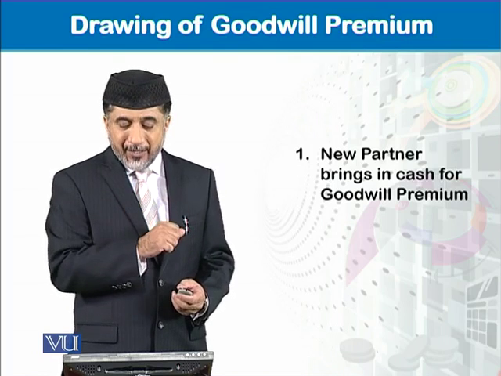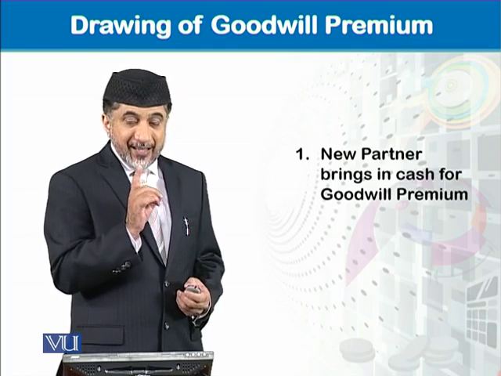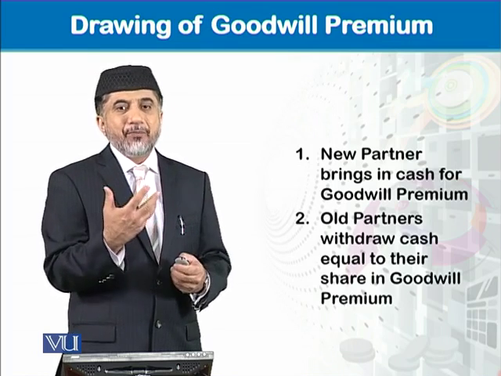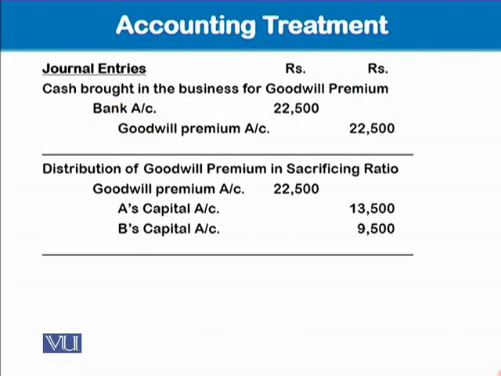But always remember that the new partner brings cash for goodwill premium. Okay? And then that is withdrawn by the old partners. Well, the accounting treatment is whenever the new partner will bring cash, bank account debit and the goodwill premium account credit. And when it is distributed, we are assuming that it was altogether in sacrificing ratio that we had already worked out in the earlier scenario. So goodwill premium debit and A's capital and B's capital credit, both are sacrificing in this.